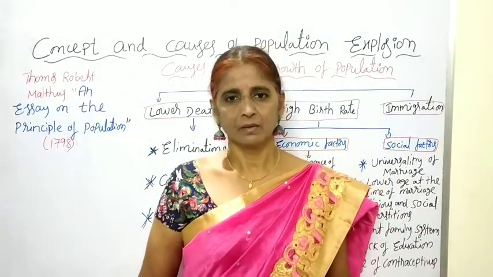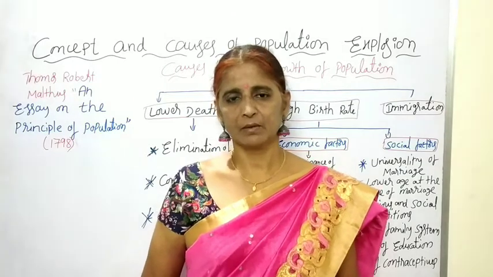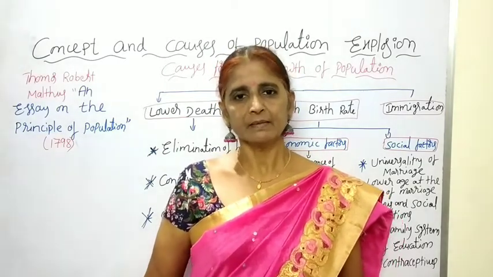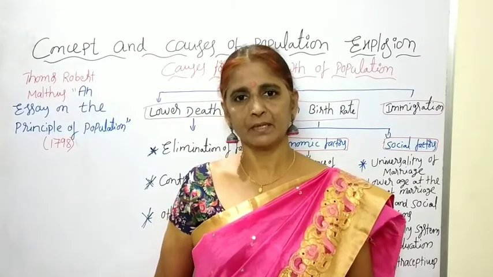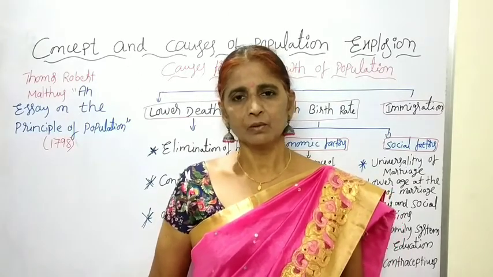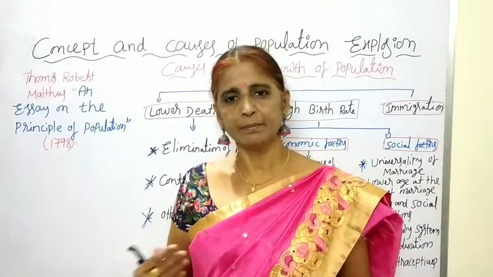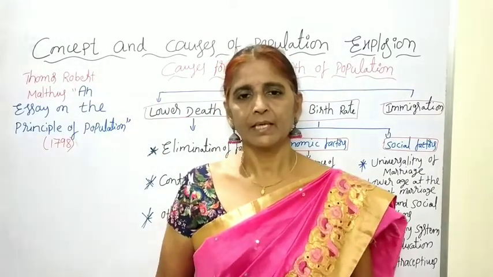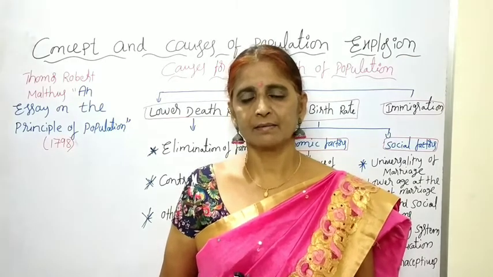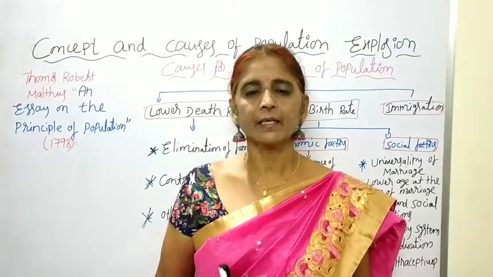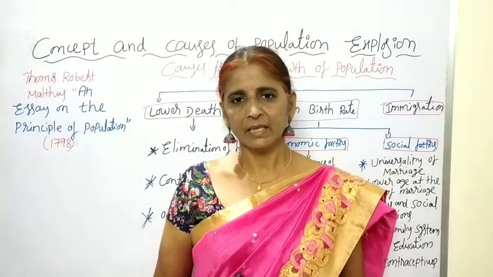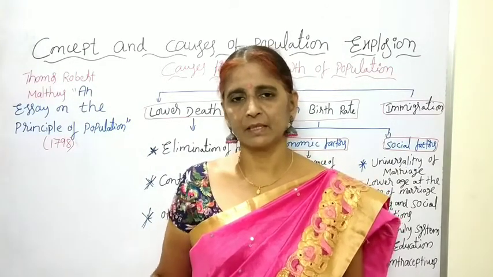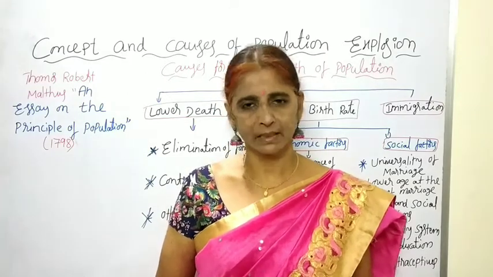Also, in the previous class we studied the theory of demographic transition. In the second stage of the theory of demographic transition, due to low death rates and high birth rates, population increases in a dangerous way. Economists call this stage population explosion. India experienced this situation in the years between 1951 and 1991.